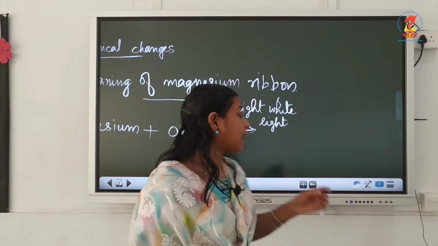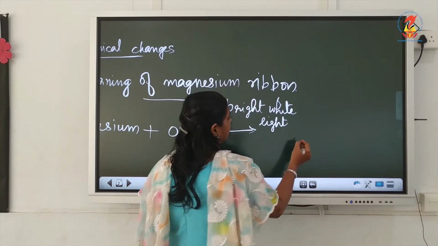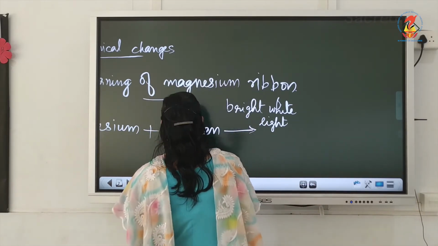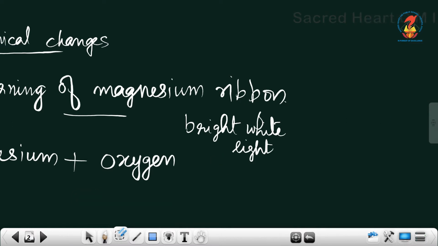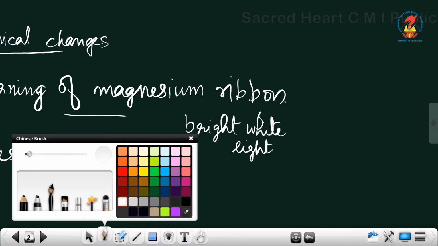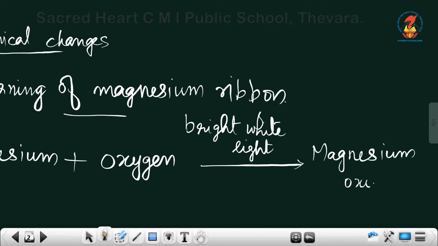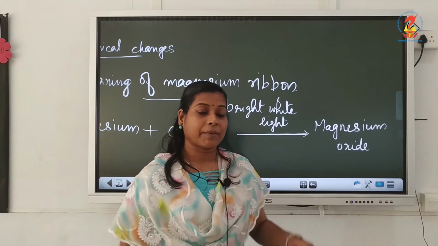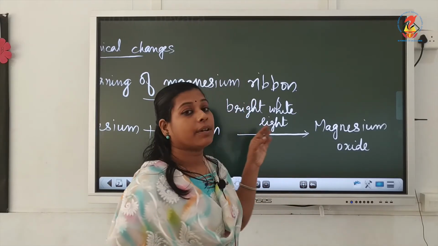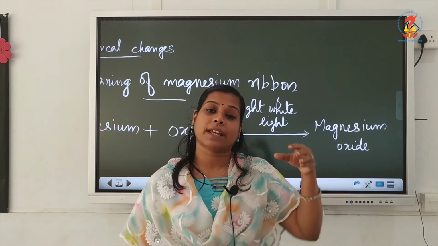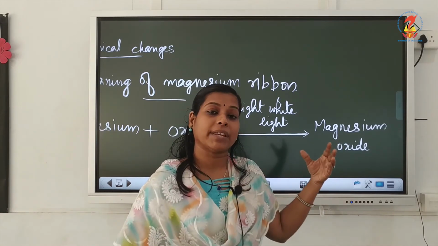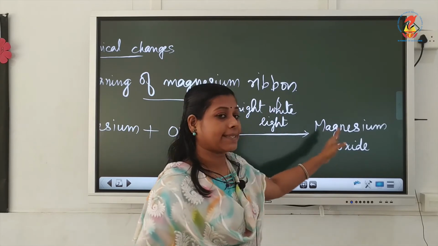During that time, magnesium will react with oxygen to produce magnesium oxide. See, I have told you in the previous class that whenever you are writing something on the left side of the equation, if you don't have any space there, don't take it to the right side.